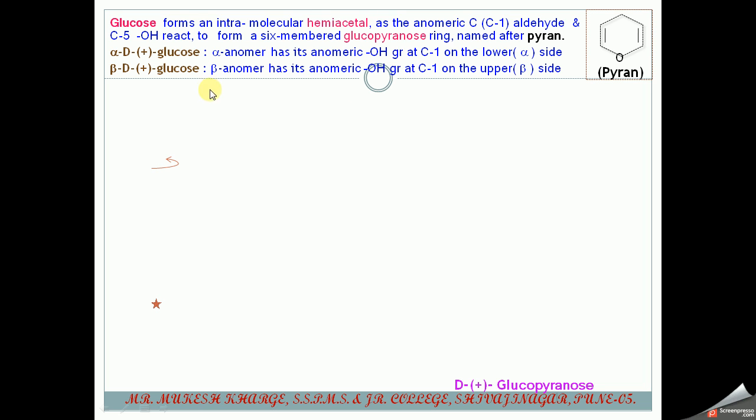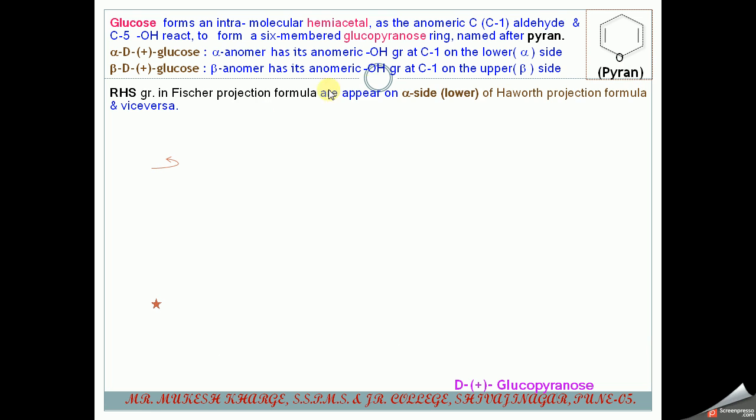So glucose forms an intramolecular hemiacetal. At the anomeric carbon, that is the C1 carbon, the aldehydic functional group is present, and the C5 OH, that is the hydroxyl group, reacts and they form a 6-member glucopyranose ring. And why is the word pyranose? Because that structure is similar to pyran, and there are two anomers.